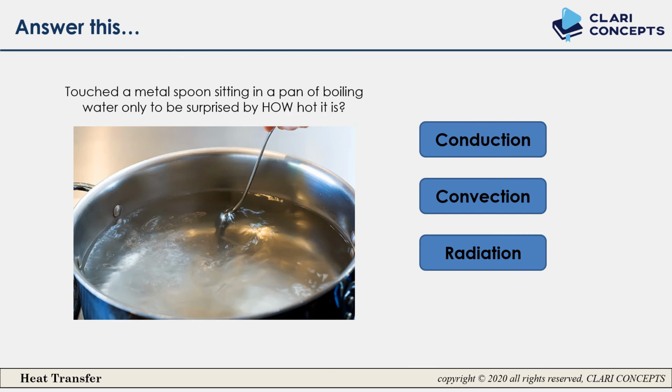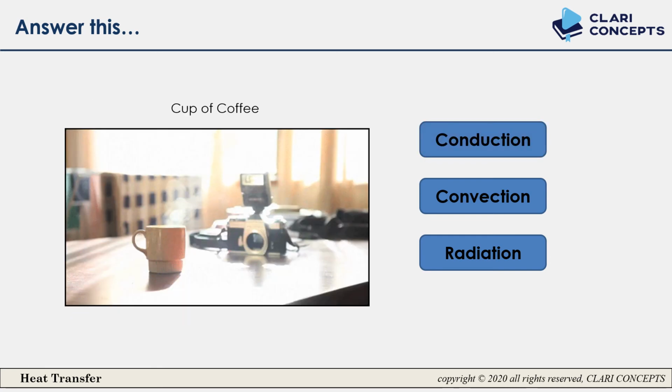Right? Now let us start the question answer session. You have touched a metal spoon sitting in a pan of boiling water, only to be surprised how hot it is. So is it conduction, convection or radiation? That spoon is heated. So is it conduction, convection or radiation? Conduction. Next, here is one more example. Cup of coffee.